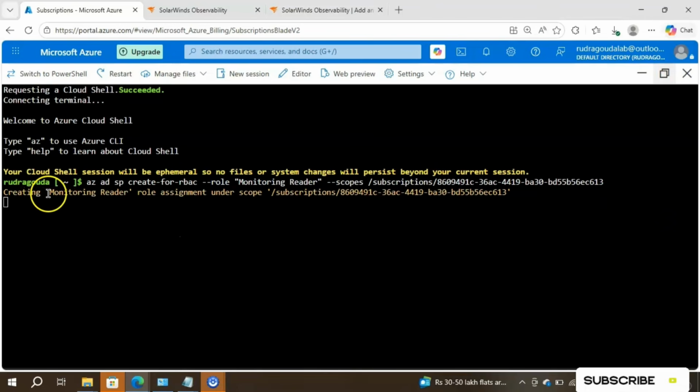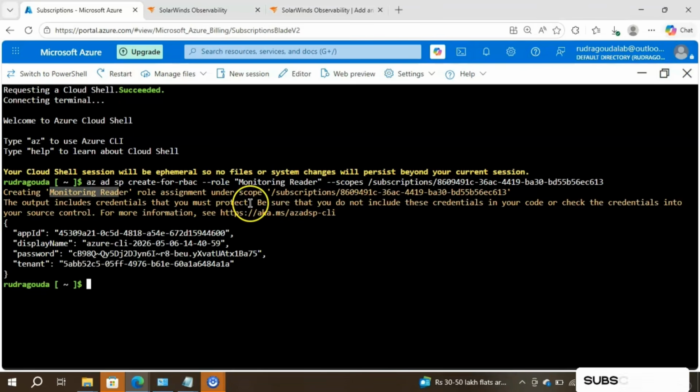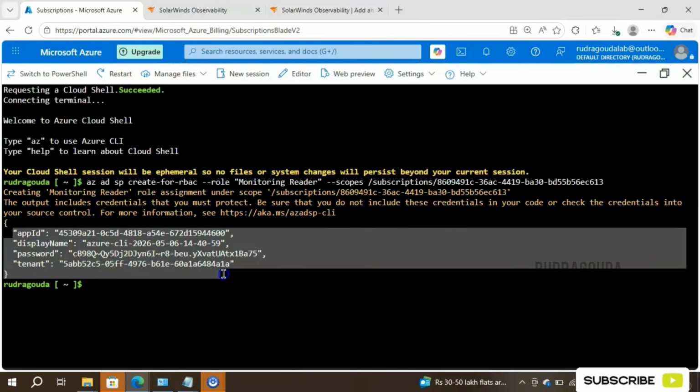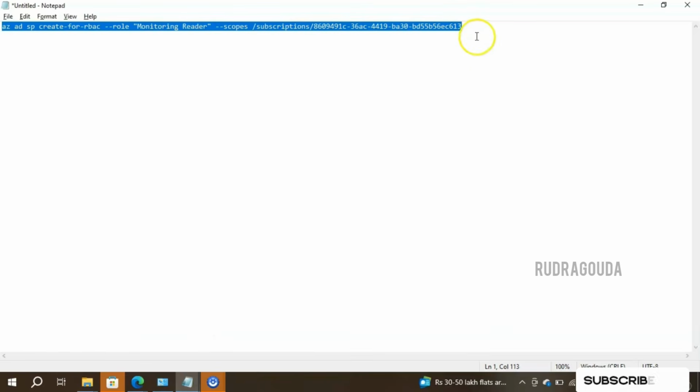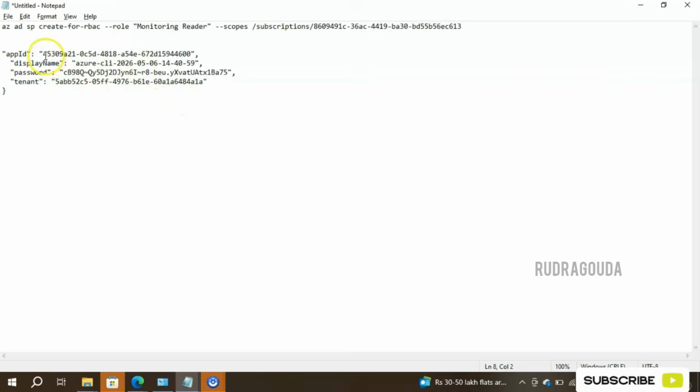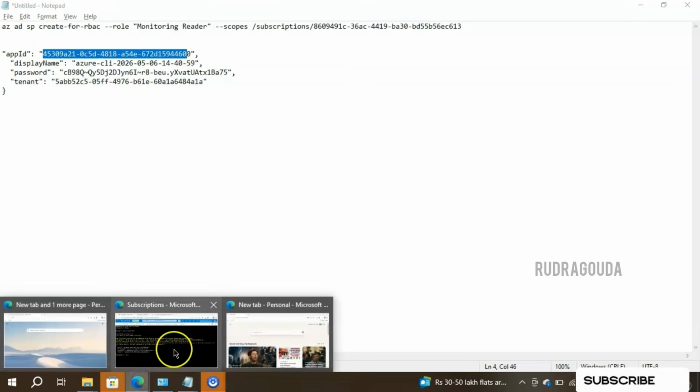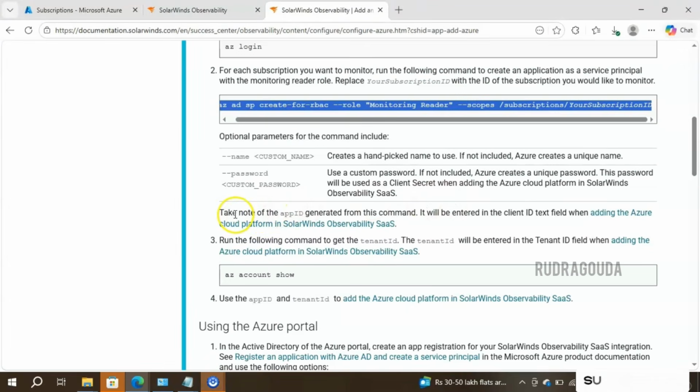You can see it creating the monitoring reader role and assigning it under this scope. So we got the application ID over here. This is very important, because this information we need to give as the client ID in the SolarWinds portal. So for now I will copy the output of this and paste it here. As I said, we want the client ID from this particular information. This we consider as the client ID. That is what they have mentioned in the article as well: take note of the app ID generated from this command; it will be treated as the client ID in the text field. Okay, we are good with that information.